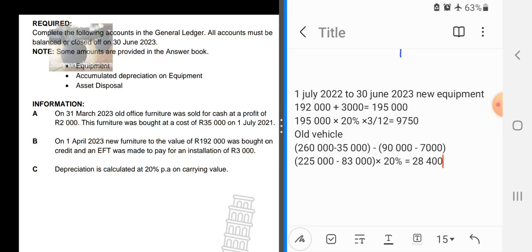So the depreciation for the new vehicle, we can see it there.